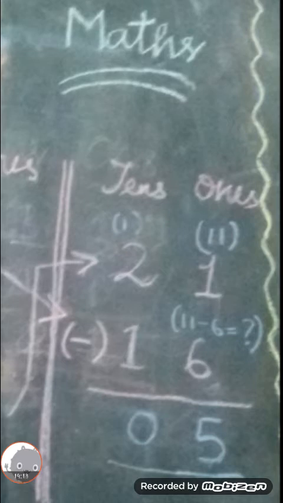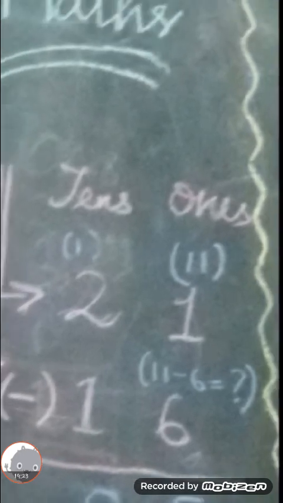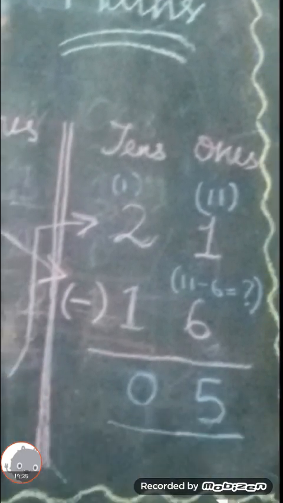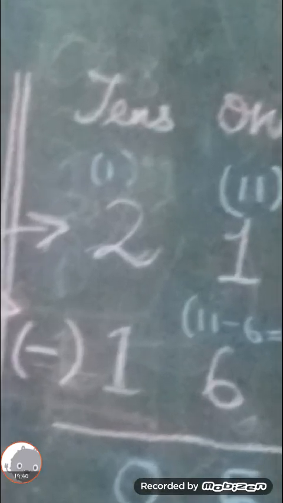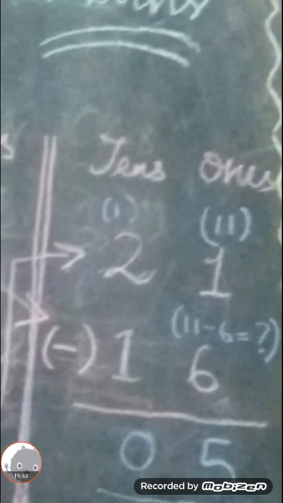Okay, if this small number minus bigger number means we can borrow from left side. In 2 we can borrow, means 1 becomes 11 here. Children, do you get it? Okay, here it's 5 here, okay? Note the point. Next, this 2 becomes 1 because you give 1 to 1's place. So if we gave 1 to 1's place, that 2 becomes 1. In the bracket I wrote, okay children?